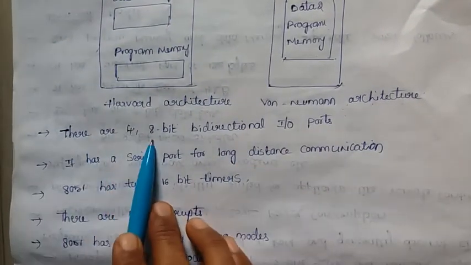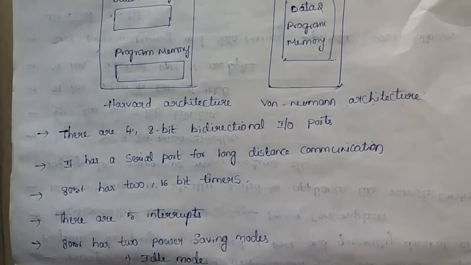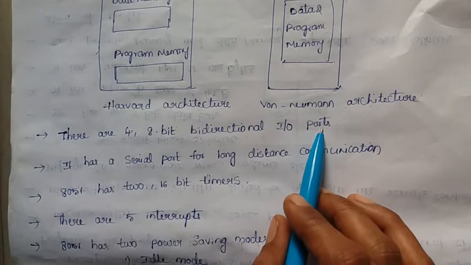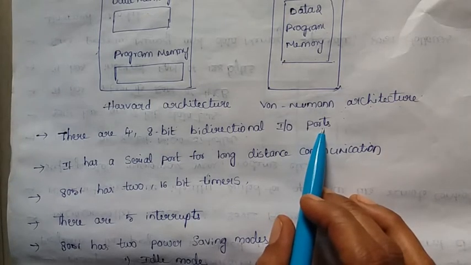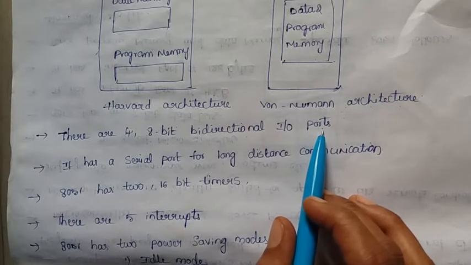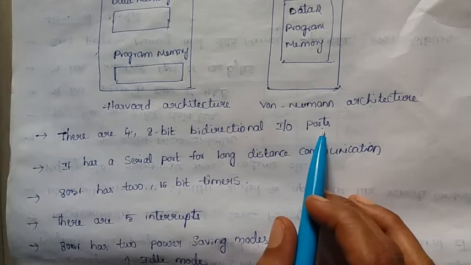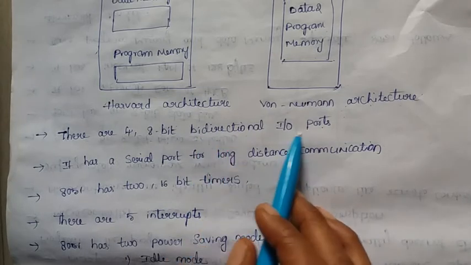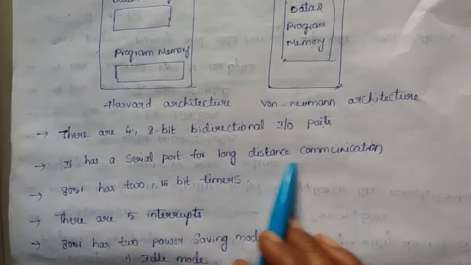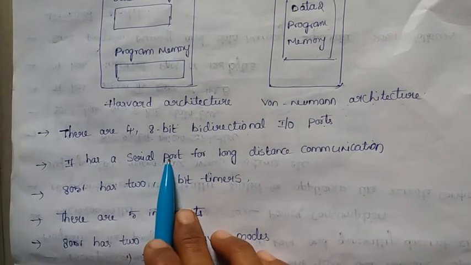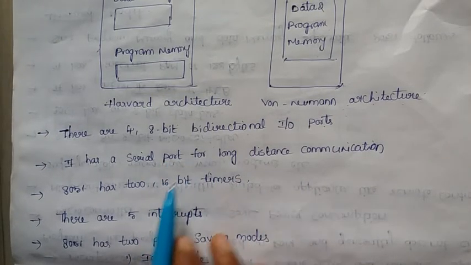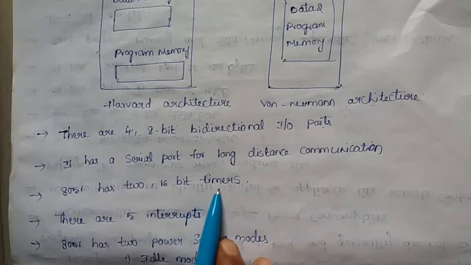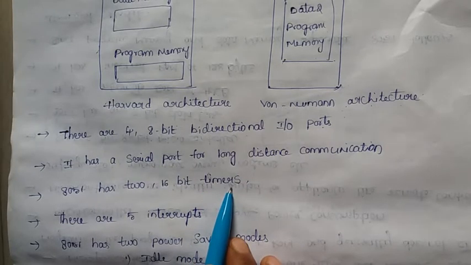The 8051 microcontroller has four 8-bit bidirectional IO ports. Ports are used for interfacing keyboards, displays, etc. These ports can also be used for alternate functions like multiplexed address and data lines, and for control signals. Bidirectional means both input and output ports. It has a serial port for long distance communication, which supports both asynchronous and synchronous data transfer. It has two 16-bit timers that act as up counters, used to produce hardware delays and for counting external events.